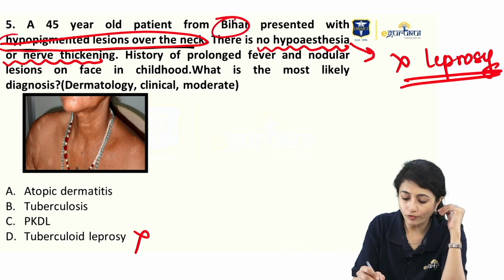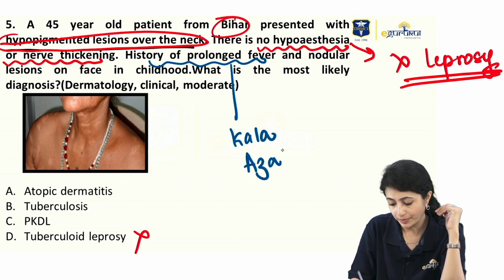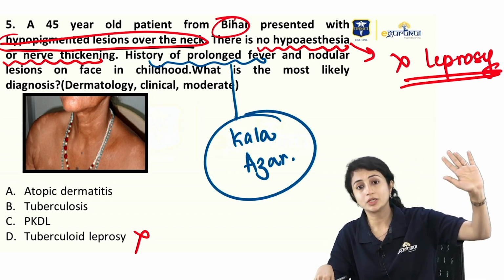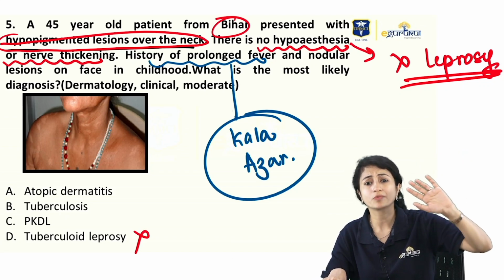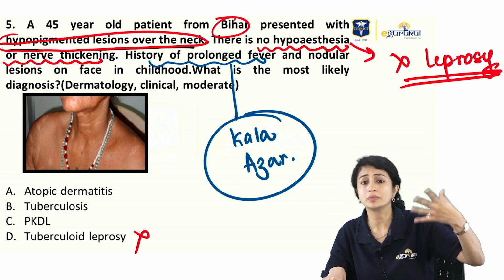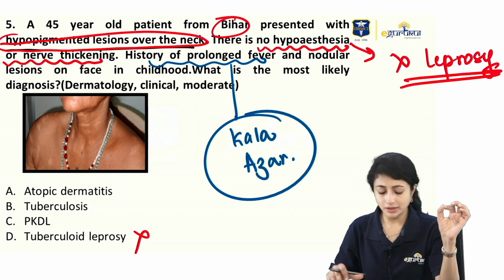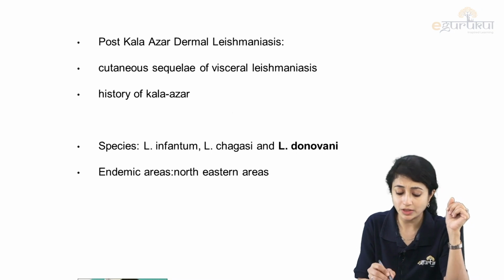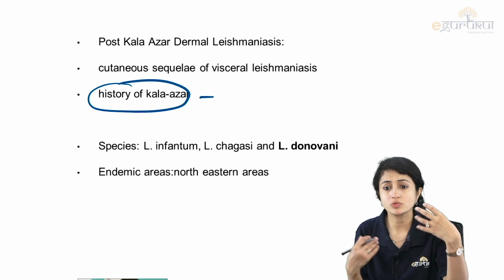So history of prolonged fever tells me it is Kala-Azar that the patient had in childhood. So Kala-Azar happens 10 to 20 years before. But if you ask them, they give you history that there was prolonged fever. They might give history of swelling in the abdomen, which is basically hepatosplenomegaly that can happen. And PKDL to begin with. So what did I tell you? It's a sequelae of visceral leishmaniasis, and you get history of Kala-Azar in the form of fever, hepatosplenomegaly.